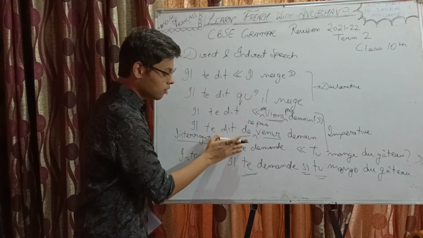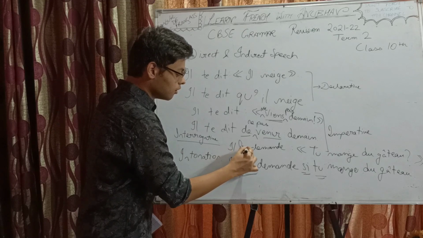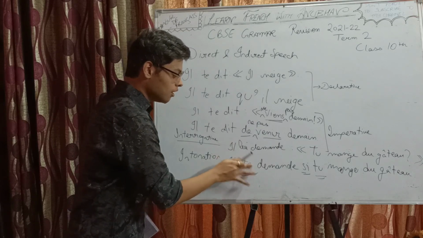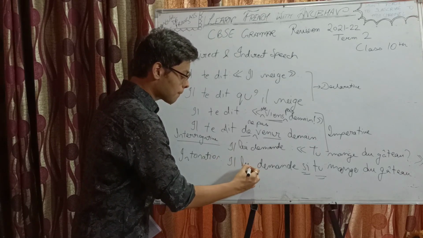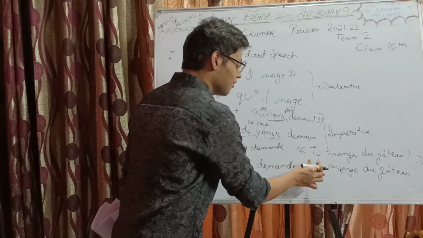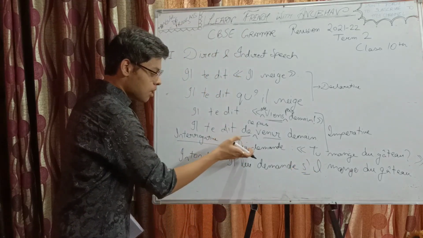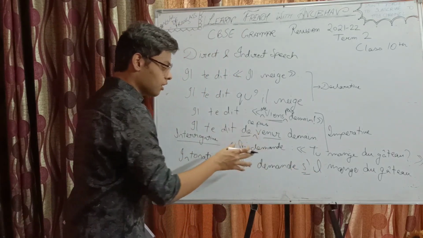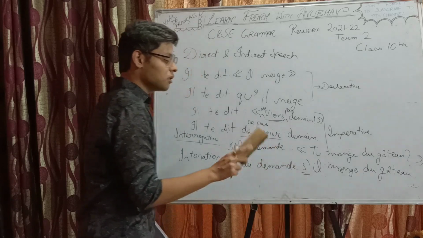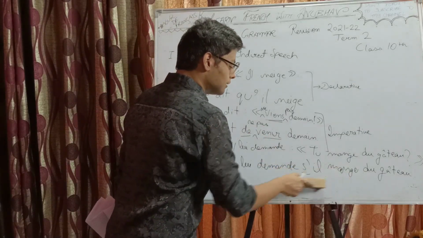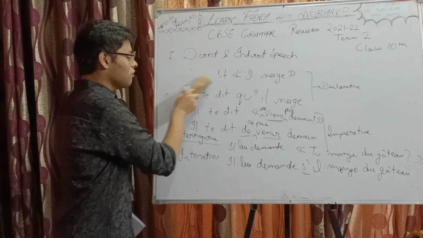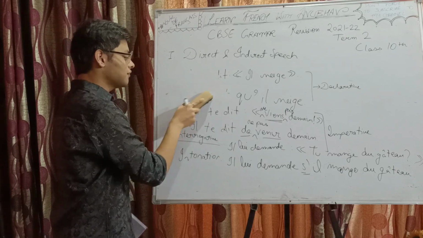Right? Could have been this: il lui demande. He asked him, do you eat cake? Then what would it be? Here also it would be il lui demande. See, now the subject will change: il. Okay. So sometimes this pronoun or the subject given in the statement helps you to identify which subject will be there in this portion. Okay. In the dialogue portion, where we are actually converting from direct to indirect and vice versa.